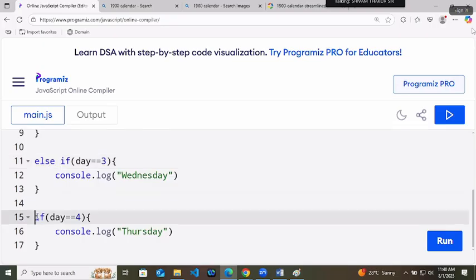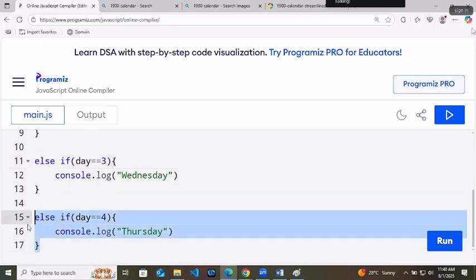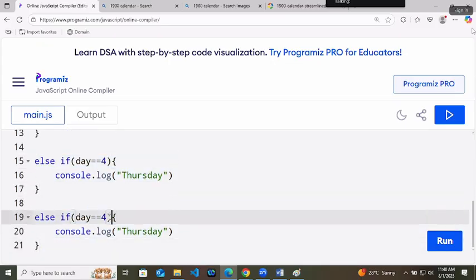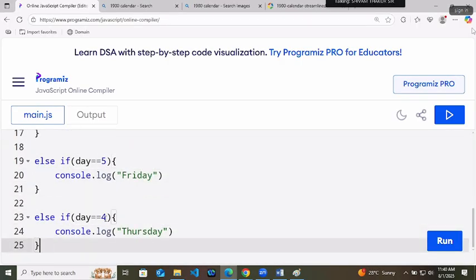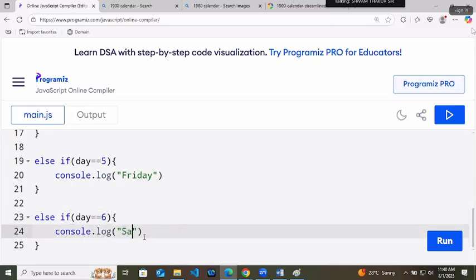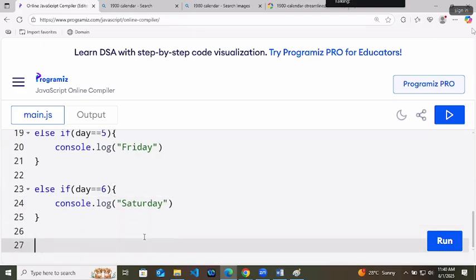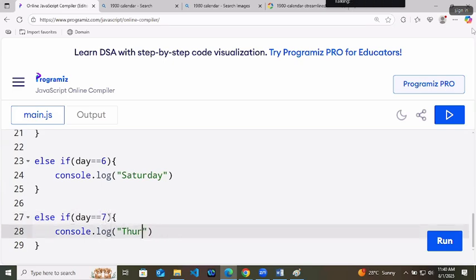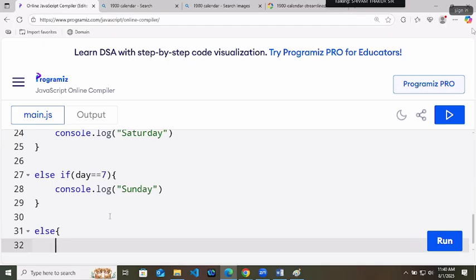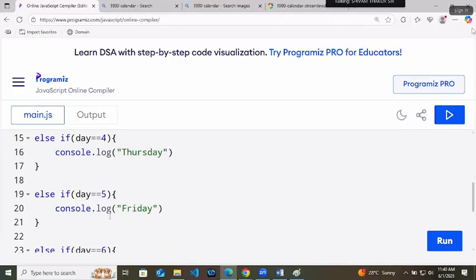There is a space between else and if. Else if day equals to 5, Friday. Else if day equals to 6, Saturday. Those who are talking, I will ask a question to you only, guys. Then at last else console.log wrong input. Please give input between 1 to 7.